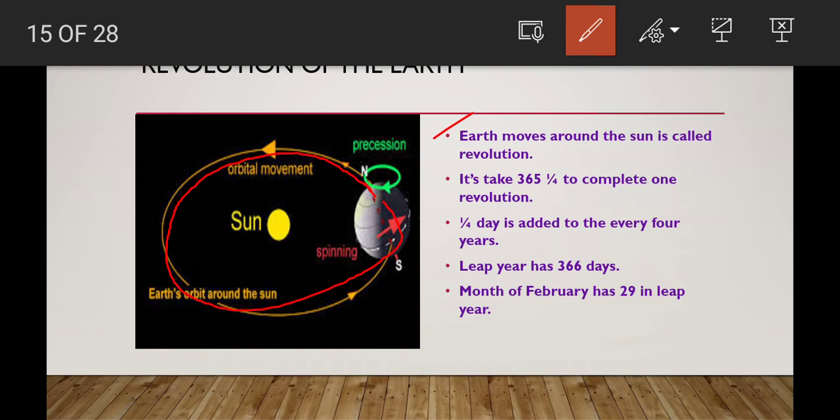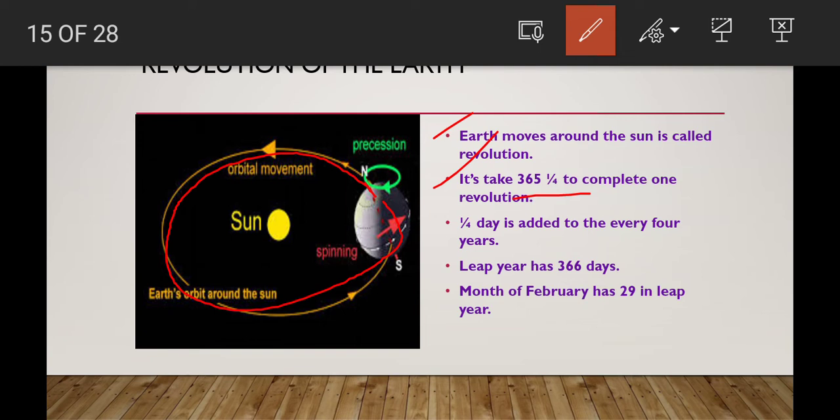For one revolution, it takes nearly 365 days and 1 by 4th, 6 hours, children. 1 by 4th means 6 hours. So it takes 365 days and 1 by 4th to complete one revolution.